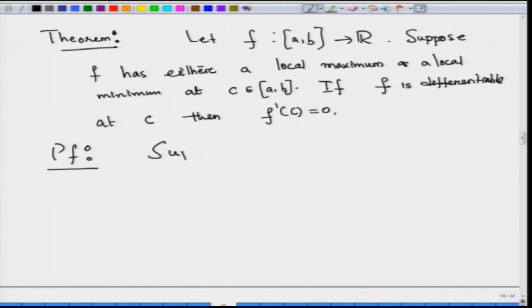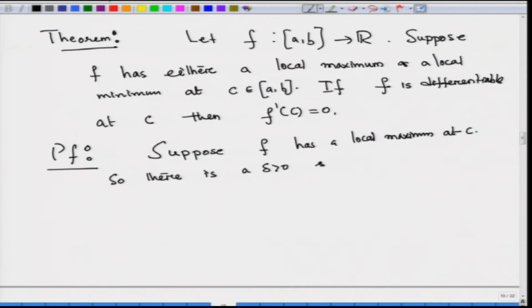Suppose f has a local maximum at C. So, there is a delta, by definition of local maximum, such that f of x is less or equal to f of C for all x belongs to C minus delta, C plus delta intersection of I. I can choose my delta now to be so small that C minus delta to C plus delta is going to be inside I, since C is not an endpoint.